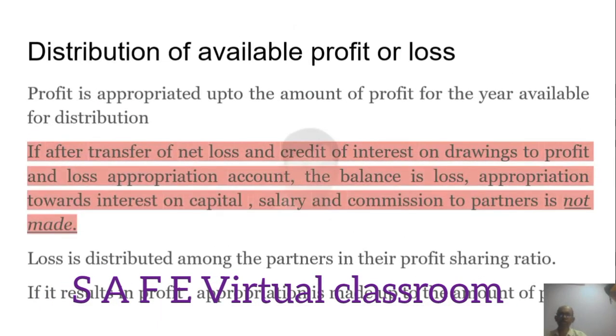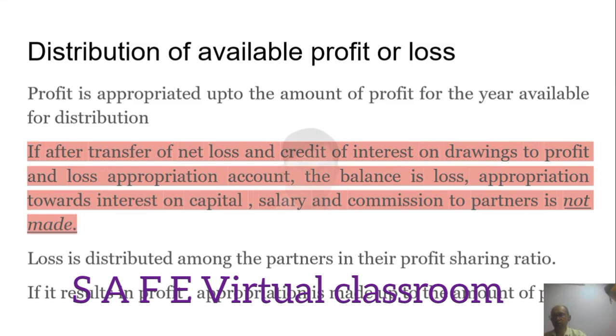Distribution of available profit or loss. Profit is appropriated up to the amount of profit for the year available for distribution. See, this point is very, very important. If after transfer of net loss and credit of interest on drawings to profit and loss appropriation account, the balance is loss, that means there is no surplus, there is no money available. So appropriation towards interest on capital, salary and commission to partners is not made. You cannot make any appropriation if there is no balance in the profit and loss account.